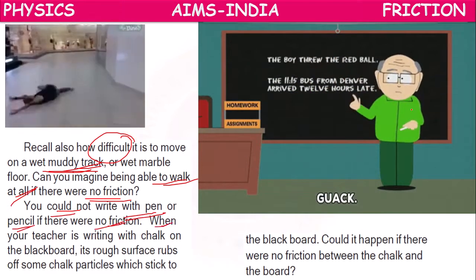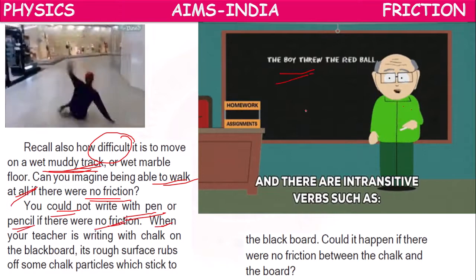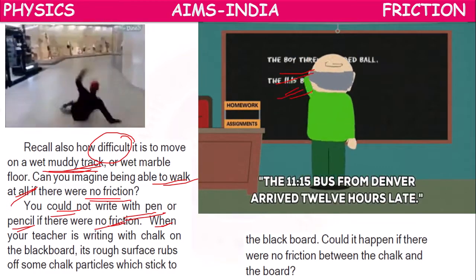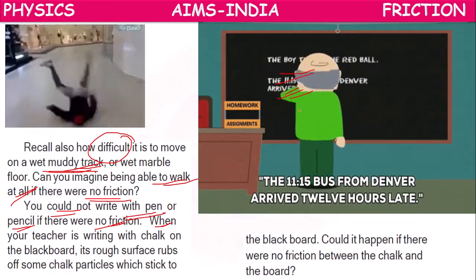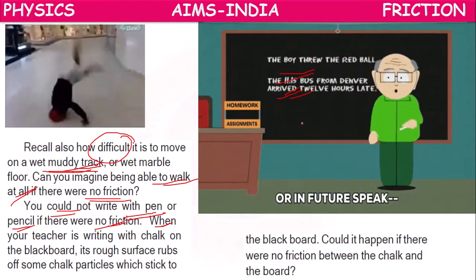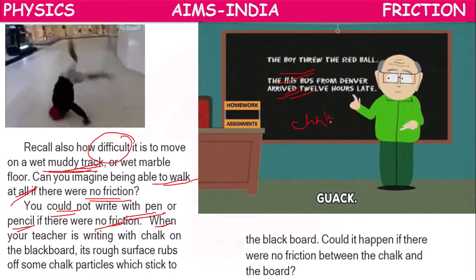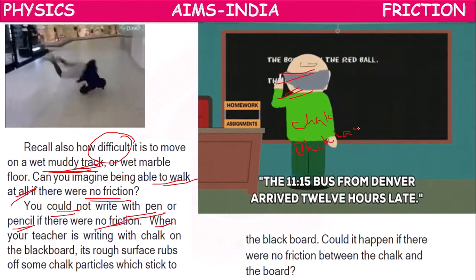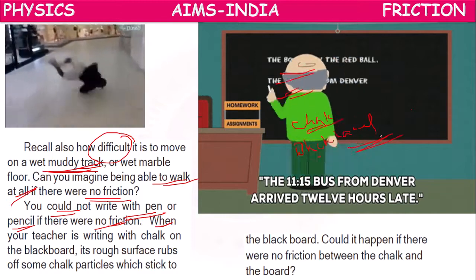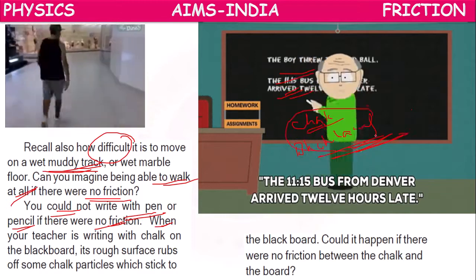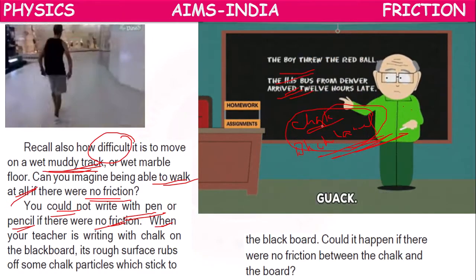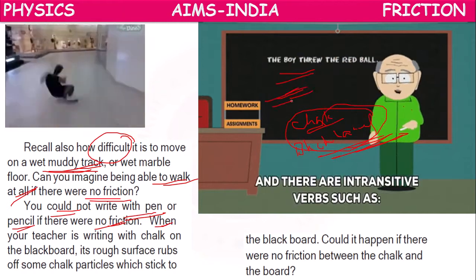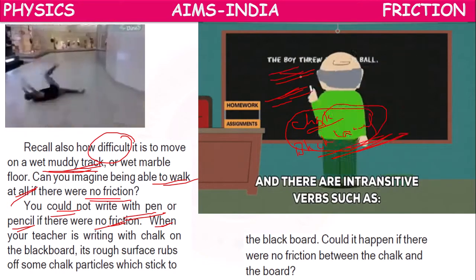So actually, when the teacher is writing on the blackboard with chalk, the chalk piece surface and the blackboard surface, these two surfaces have to get interlocked with each other. Then only can we find chalk piece impressions on the board.